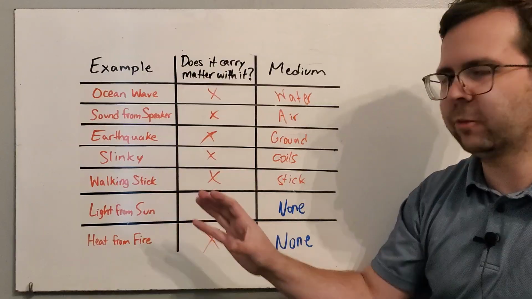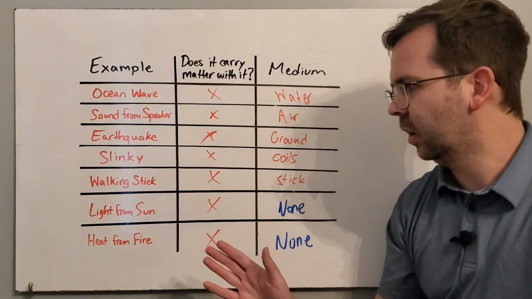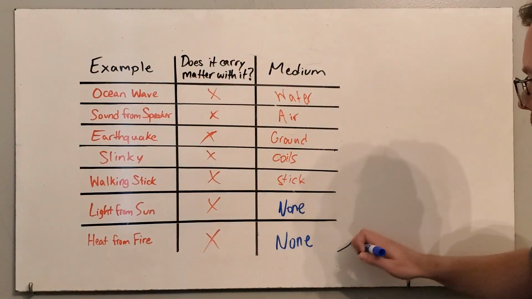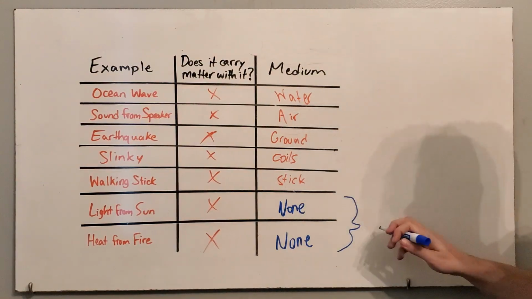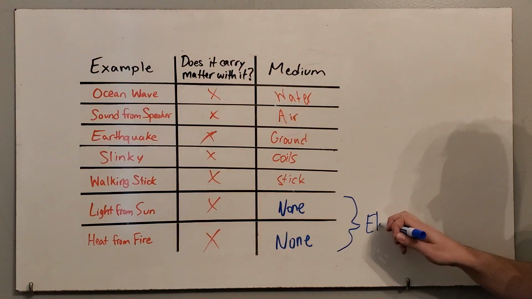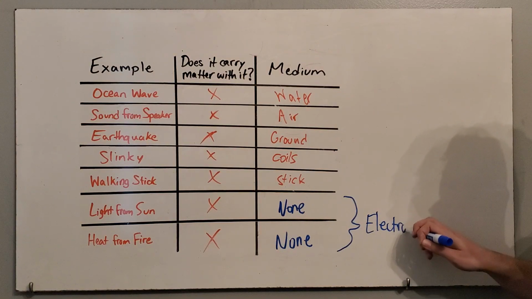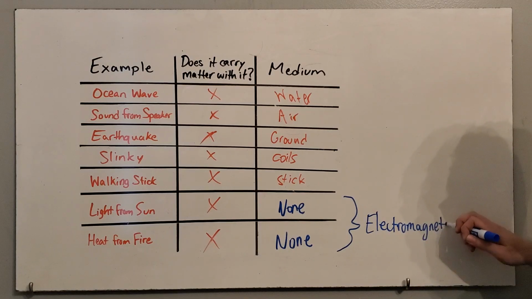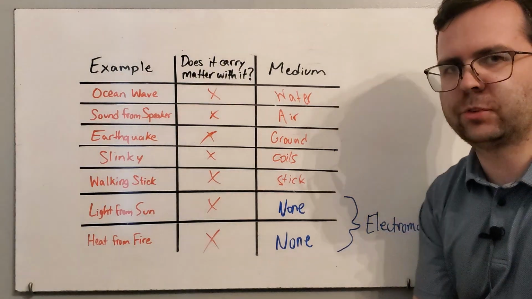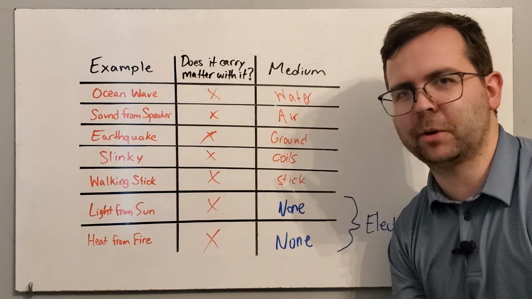So we have two different kinds of waves, two categories here. We have these two at the bottom that are light waves, or as I said earlier, they're called electromagnetic waves. And this is one category of waves that basically don't need a medium to travel through.